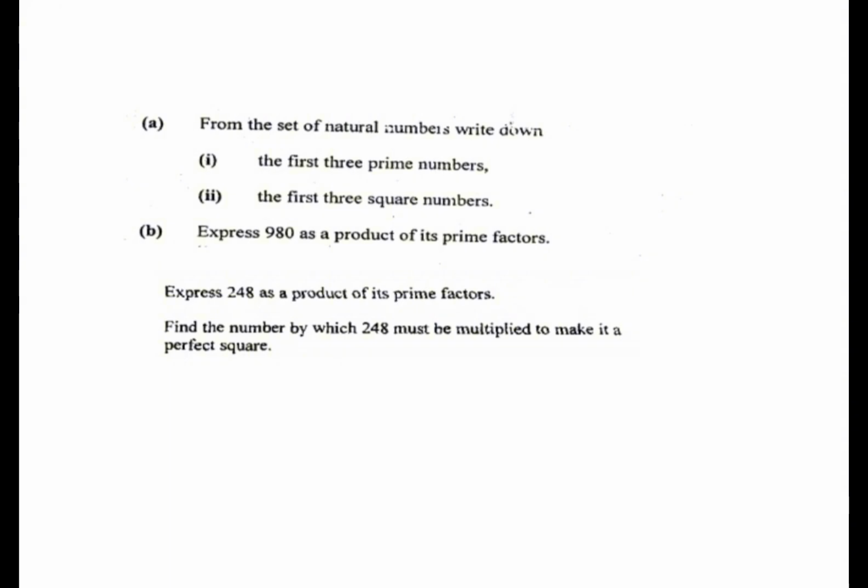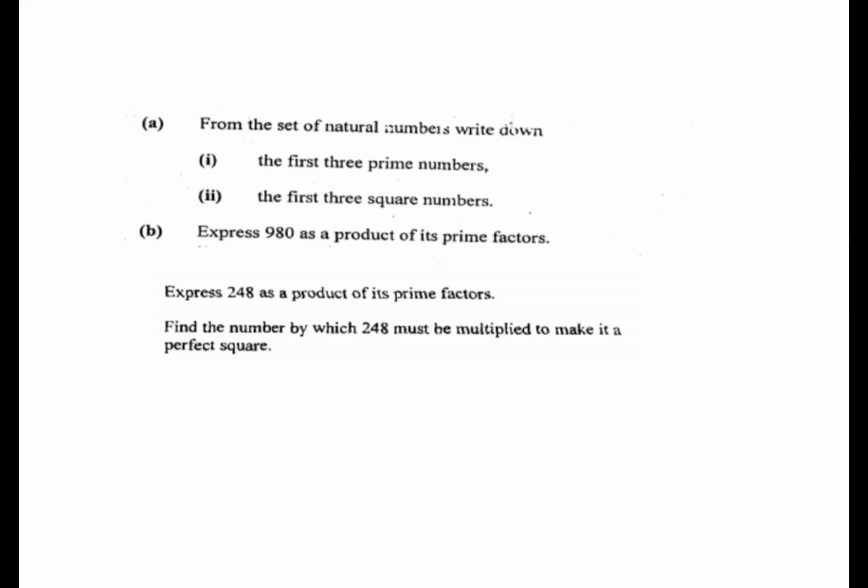And then the first 3 square numbers, we have 1 is the first square number, and then we have 4 and then 9. Of course, 0 is a square number, but in this case, it is not going to be considered because the question is saying from the set of natural numbers, of which 0 is not a natural number. You need to be able to express a number as a product of its prime factors. This is very important, especially as you may be asked to find the square root, the cube root, the fourth root. You use this method of expressing a number as a product of its prime factors.